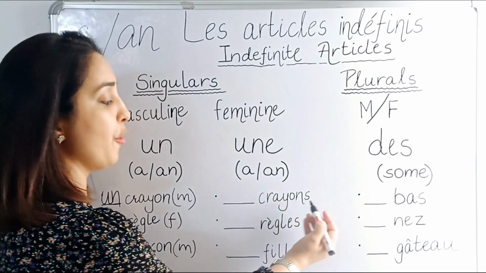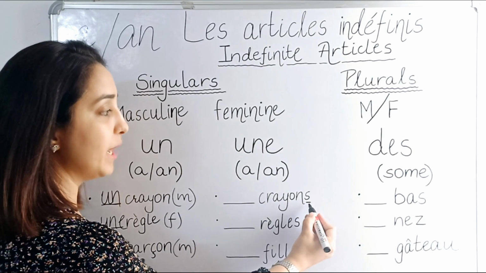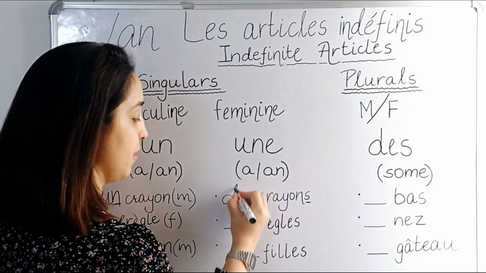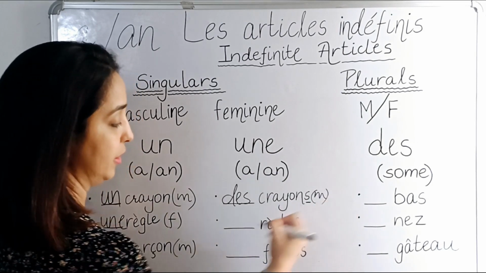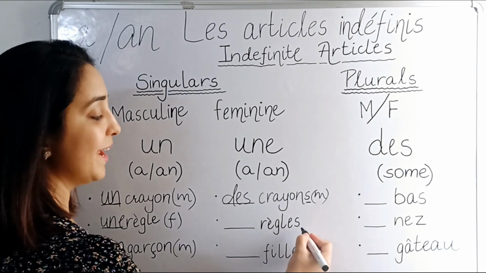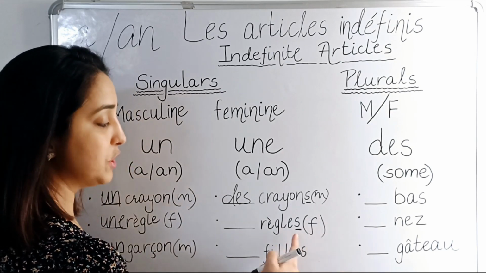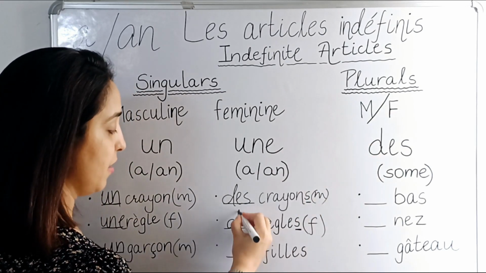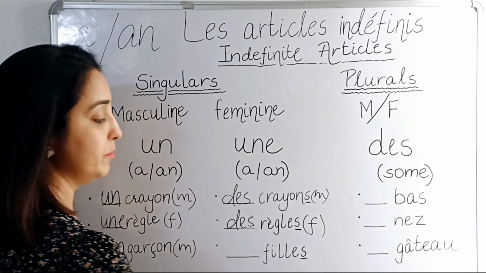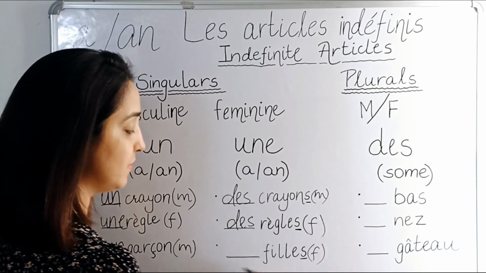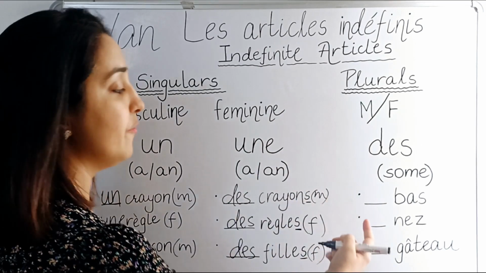Then we have crayons, but it is ending on s. It means this is a pluriel. So for the pluriel, we will always use des. Then we have règles. Again, it is ending on s. So although it is feminine, it is pluriel, so we will use des. Then we have filles, ending on s, meaning girls, feminine, but still we will use des because this is again pluriel.